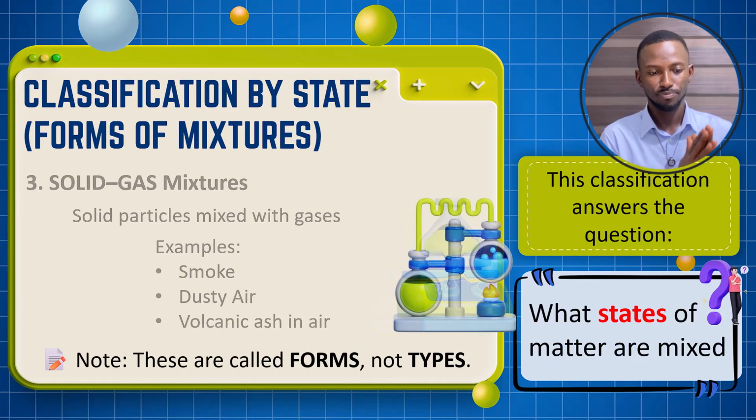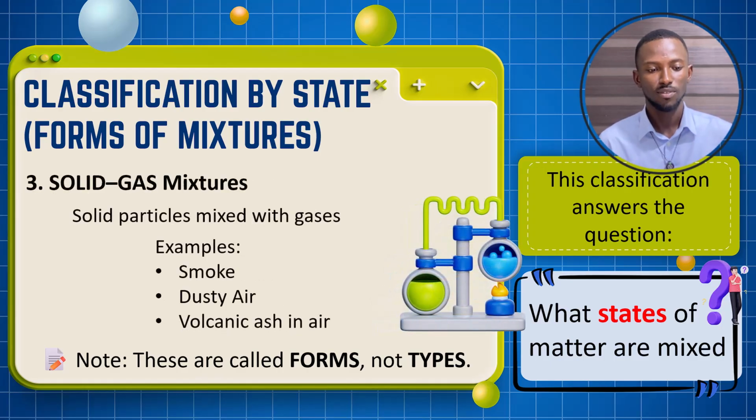Then we have a solid-gas mixture. For that, we have solid particles mixed with gases. And examples we have are smoke, dusty air, volcanic ash, and air. These are some examples of solid-gas mixtures.